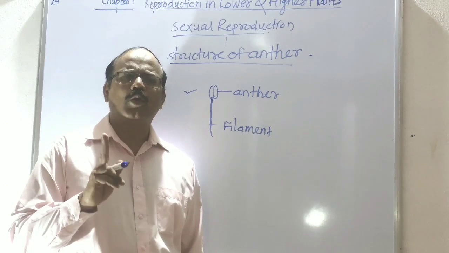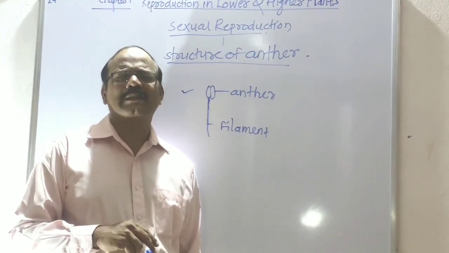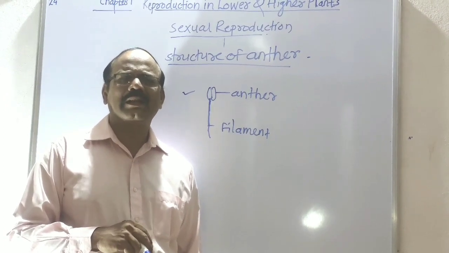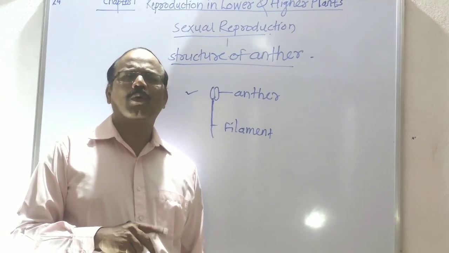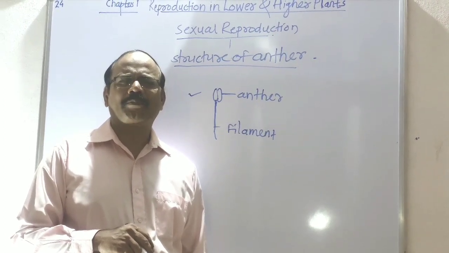Anthers are of two types: monothecous anther and dithecous anther. A monothecous anther consists of 2 pollen sacs. Mostly anthers are dithecous in nature, and they consist of 4 pollen sacs.